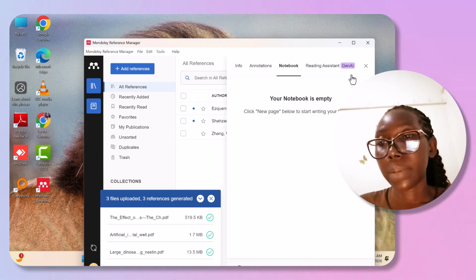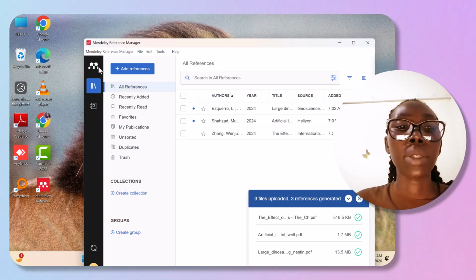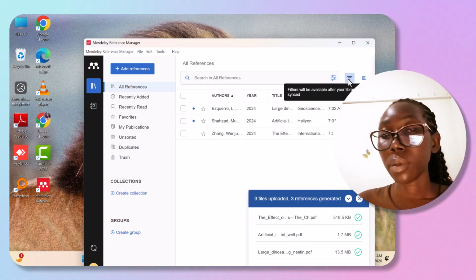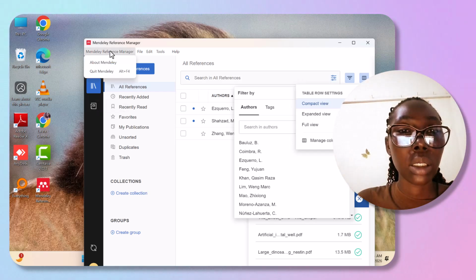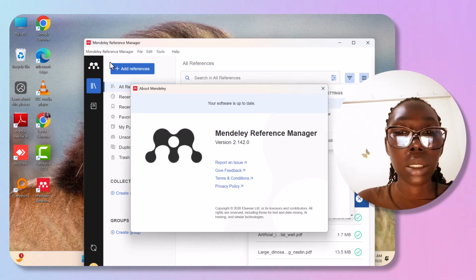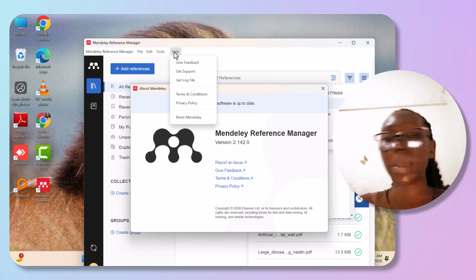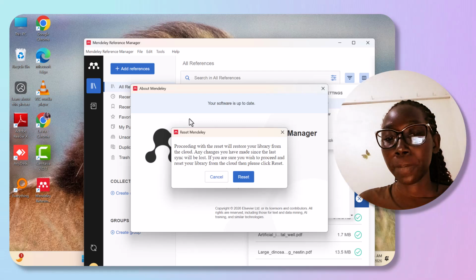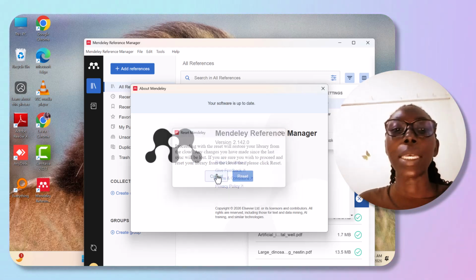So in case you fail to recover your account, what do you do? You have to come and reset your Mendeley. You reset with your email, and then with the password that you will remember. See a reset Mendeley, which I don't want to lose this item, but this is the button you click for reset.